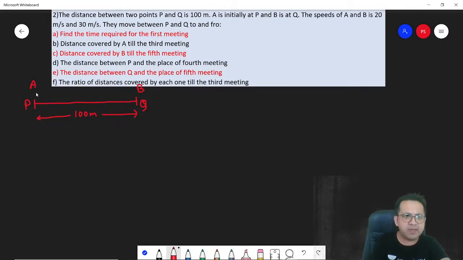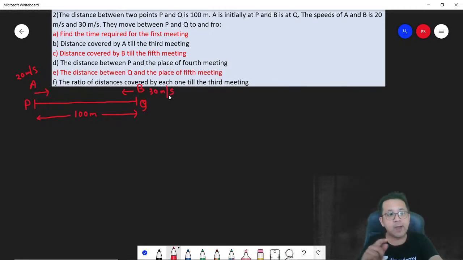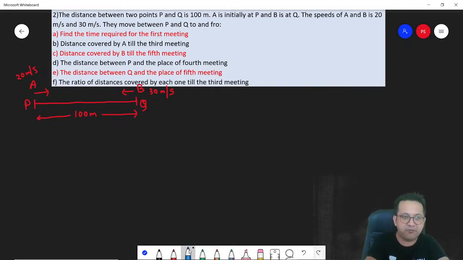Speeds of A and B: A's speed is 20 meters per second, and B's speed is 30 meters per second. They move between P and Q to and fro. To and fro means they keep moving. A goes till Q, comes back. B goes till P, comes back. So they keep moving from one place to the other. First one: find the time required for the first meeting.